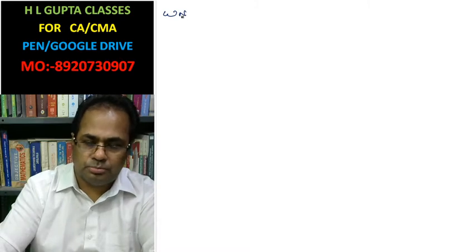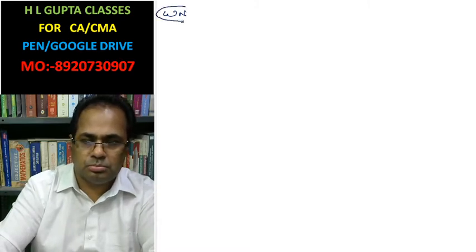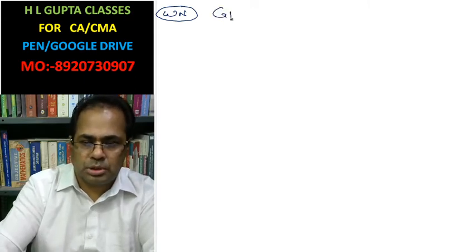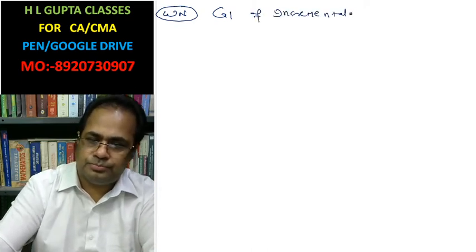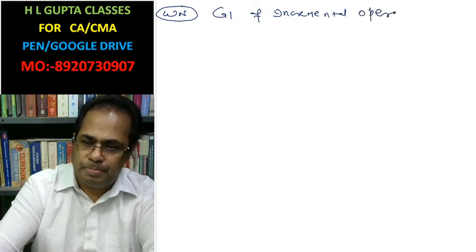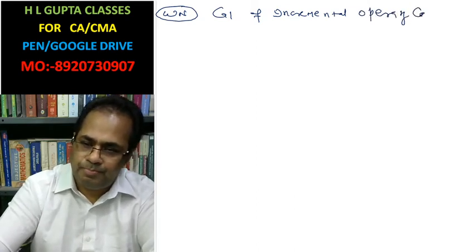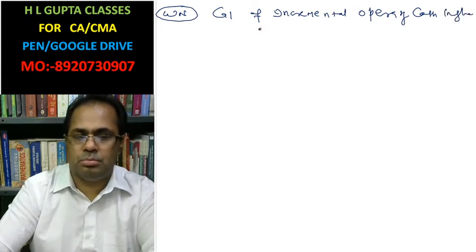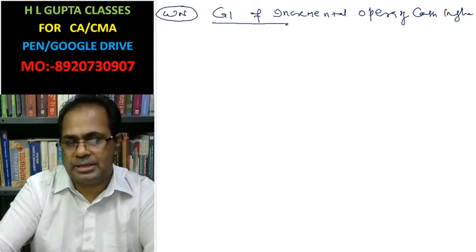Working note: calculation of incremental operating cash inflow.